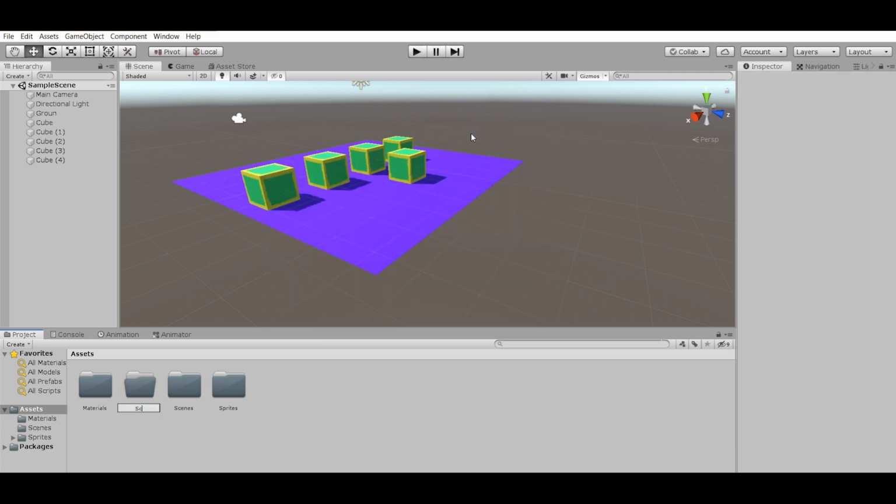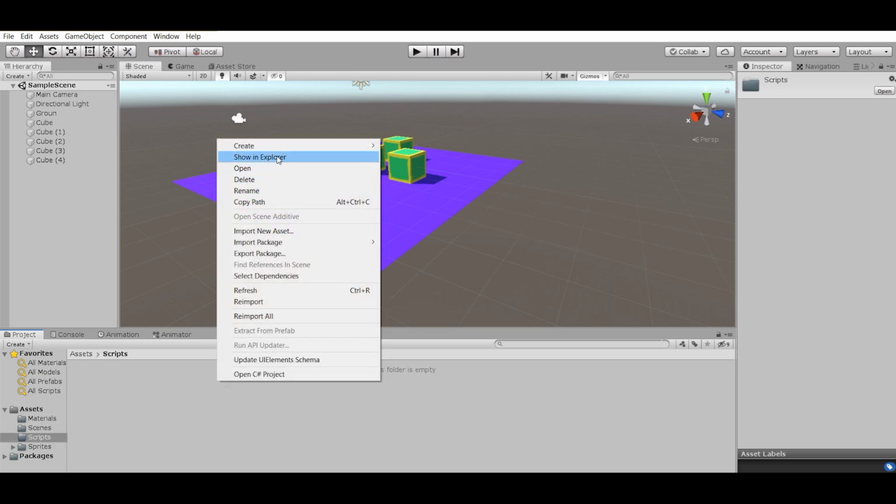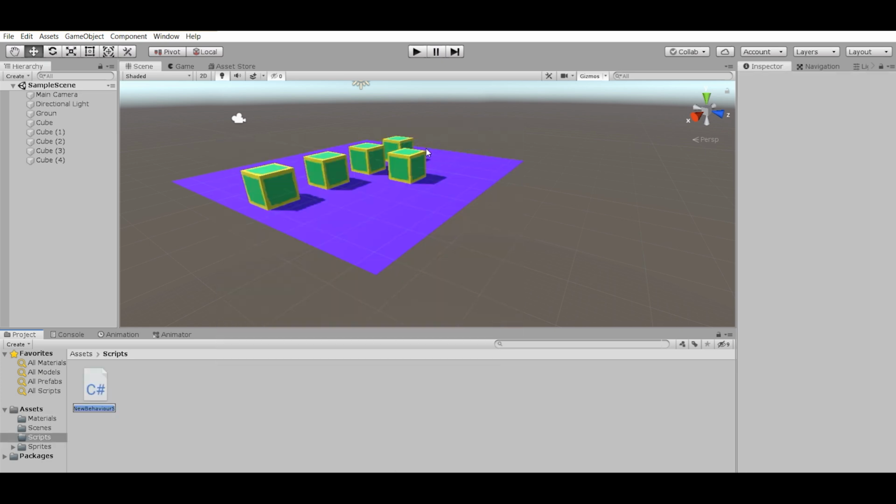Now we can start creating our script. I always make different folders for different resources.